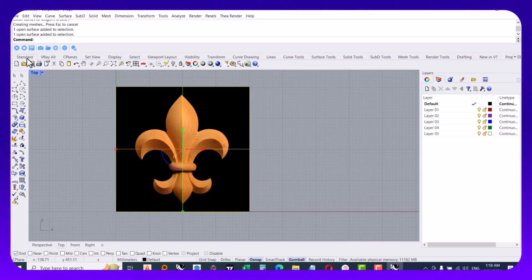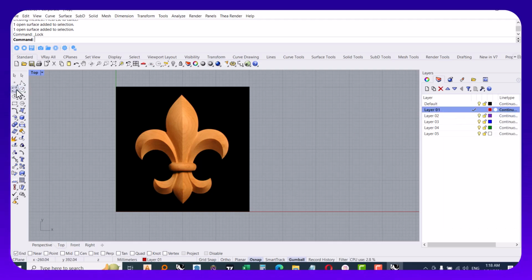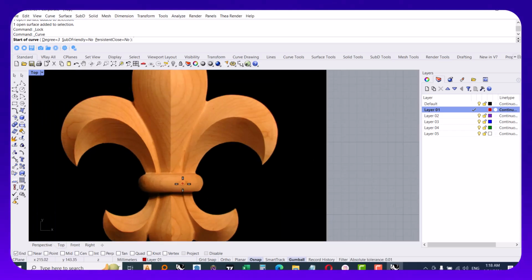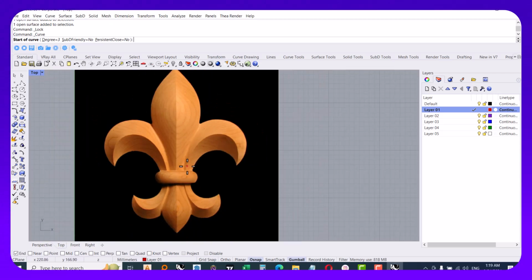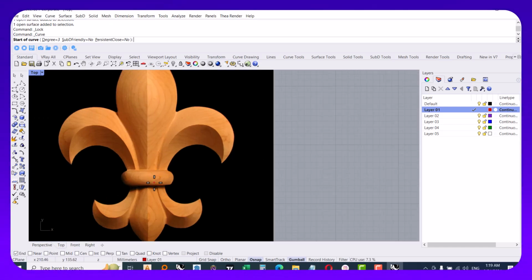Now we go to the standard tab here and click on lock objects. We'll lock it here, and because the background of this image is black, go to layer 01, which is red, right click on it and choose set current. Now the default color of the objects that we are using here is red, so we start from here.